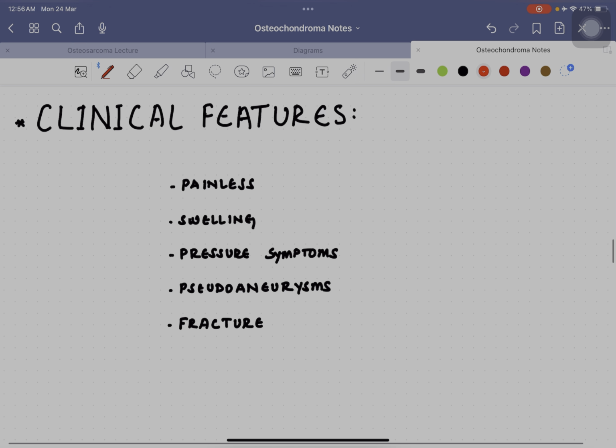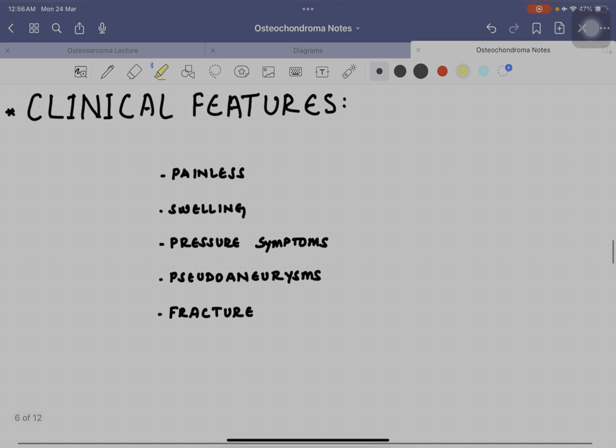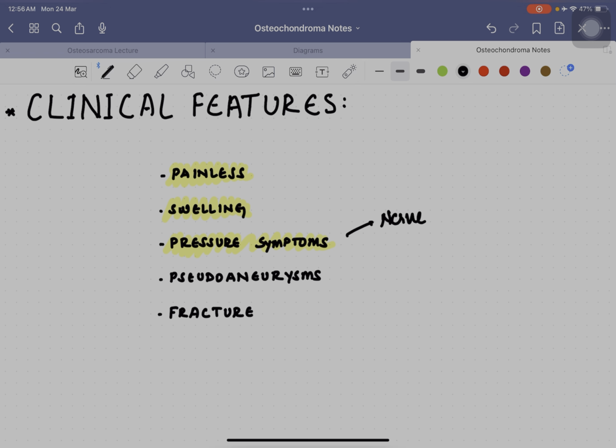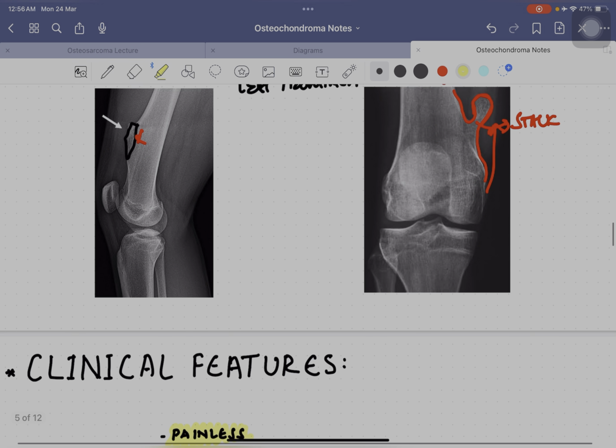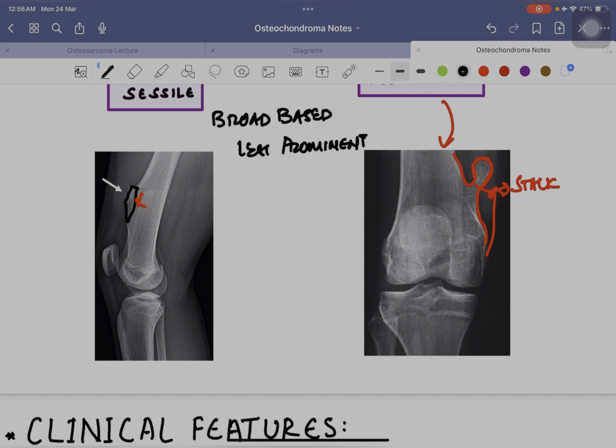Coming to the clinical features, it is a painless bony swelling. You should remember this. The other clinical features can be, because of this bony outgrowth, pressure symptoms over the nerves and over the blood vessels, leading to complications. So these are known as pressure symptoms. There can also be development of pseudoaneurysms, and as we already discussed, this stalk can fracture in some patients.